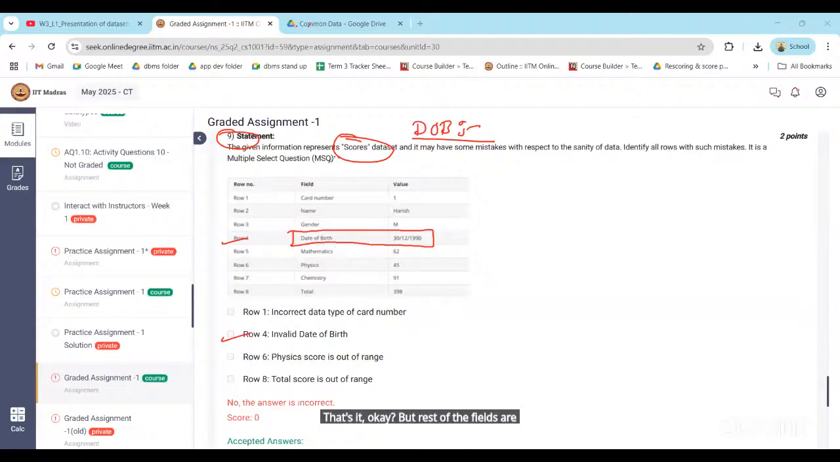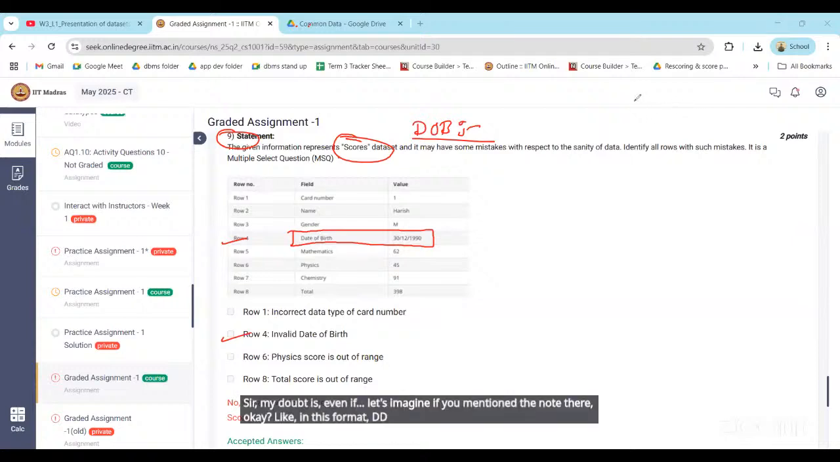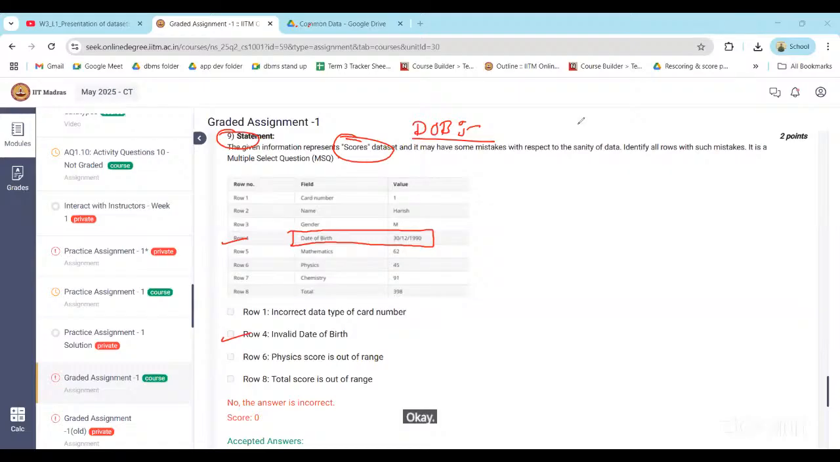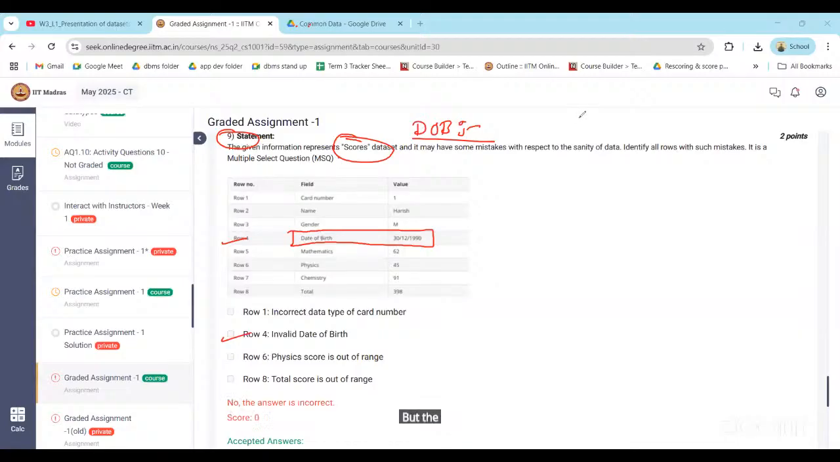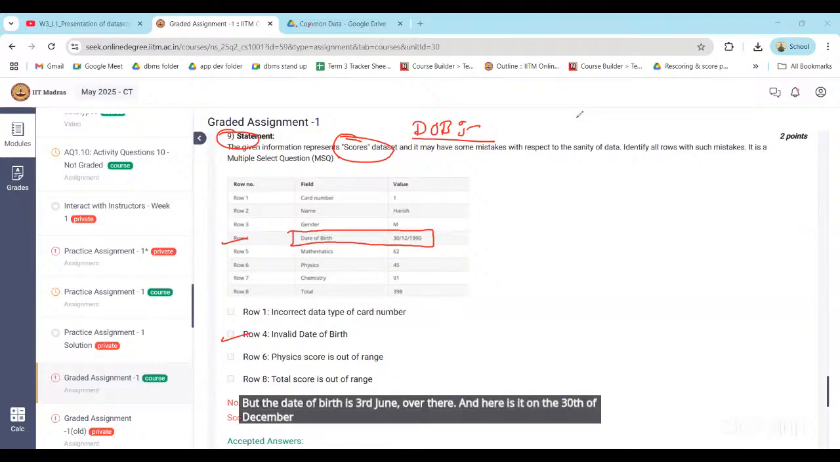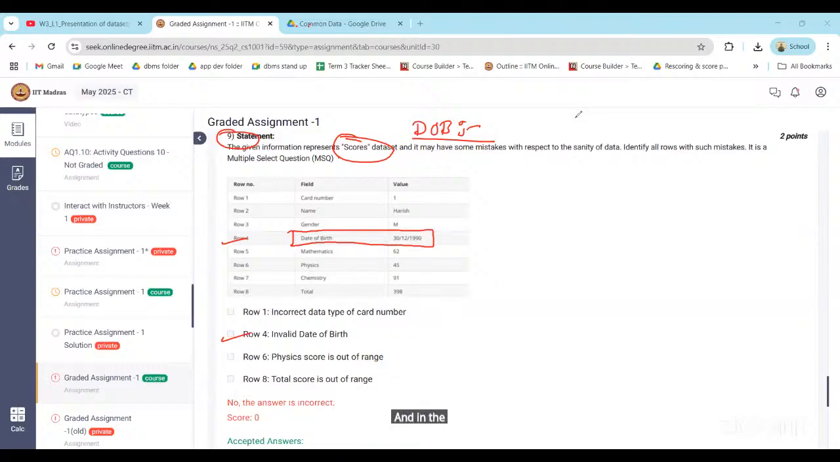Sir, I even have a doubt. Let's imagine if you mentioned the note there, like in this format, DDMMYYYY. With respect to the sanity of data, the max marks are correct. In the table it is also 62, 45, 91, but the date of birth is 3rd June over there, and here it's written 30th of December. And in the starting of the question, the given information represents a score data set. It means we have to refer to it indirectly.